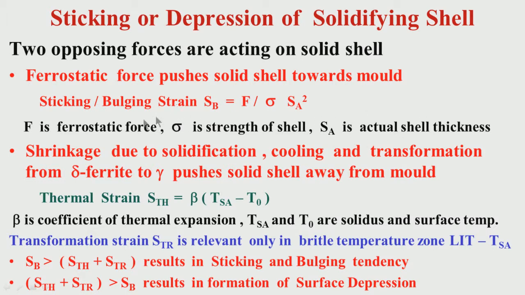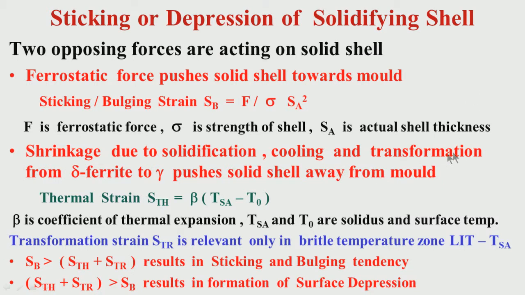Next, this is one force, bulging. Another, I have mentioned, is the shrinkage. Now, this shrinkage is due to what? I have mentioned shrinkage can be due to solidification first and foremost. Whenever there is a solidification, there is a shrinkage. There may be cooling. I have mentioned that the surface is relatively cool and inside is relatively hot, so because of this temperature differential there will be a shrinkage and a strain.